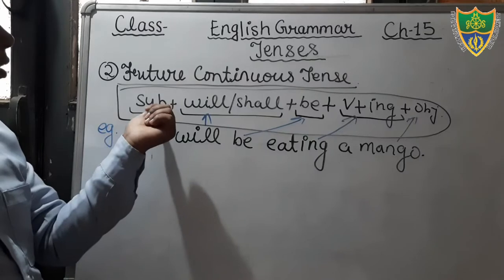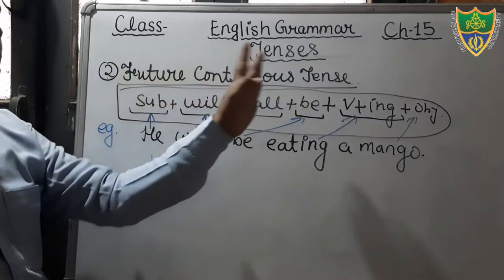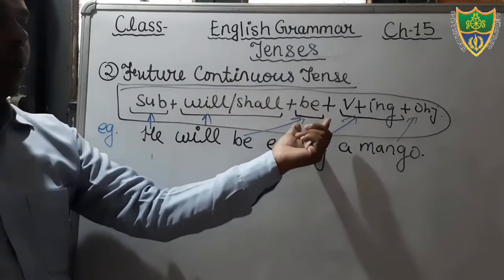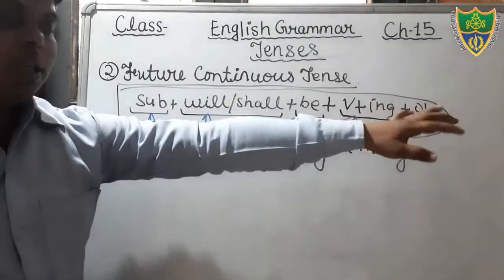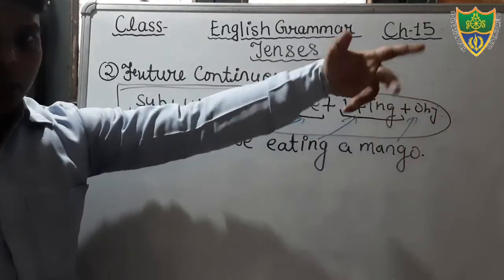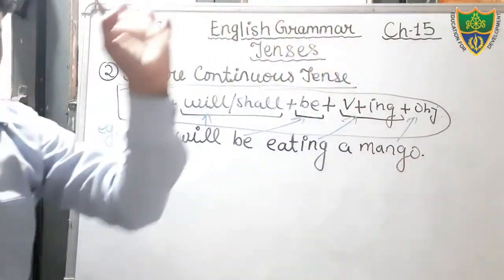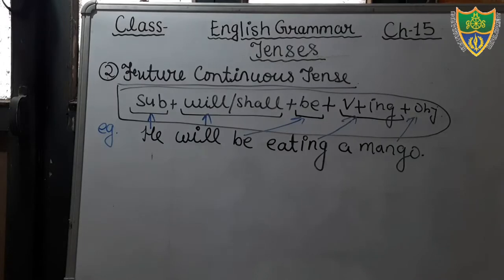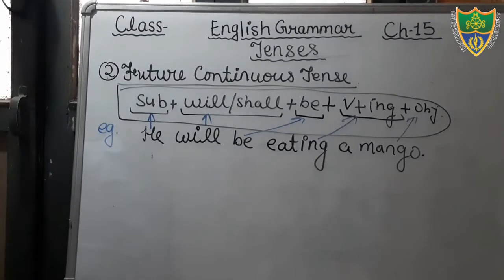You should keep in your minds. In the future continuous tense, there will be subject, helping verb, be, verb plus ing, then after object. If there is other information, you will also add there. An example you can see, he will be eating a mango. Okay students, I hope that you all have understood. If you are getting any kind of problem, you may ask. Okay students, I'm going to erase it.